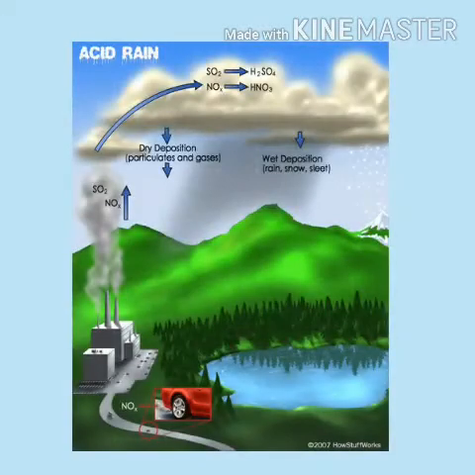So understand, children, acid rains means the gases like carbon dioxide, nitrogen dioxide, sulfur dioxide mix with water molecules in the atmosphere and form acid rains, and it falls on the earth. So what happens if acid rains fall on the earth? What are its effects on earth?